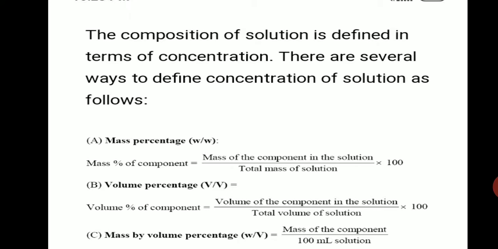In the last one, mass by volume percentage, one component is in mass and the other component is in volume. So in 3 ways we are going to discuss: mass percentage, volume percentage, mass by volume percentage.